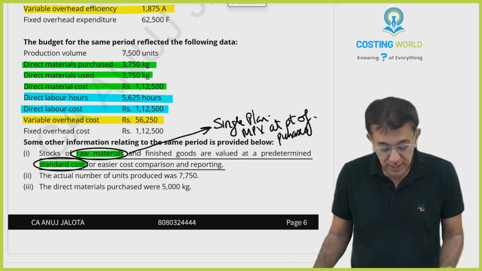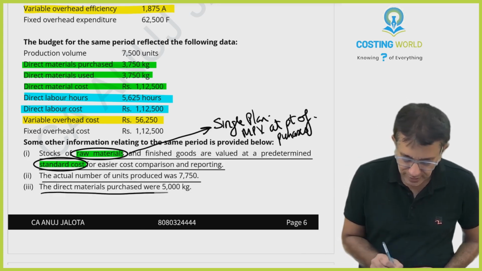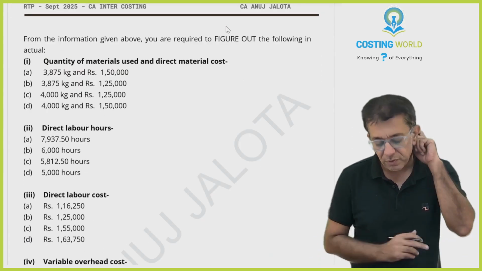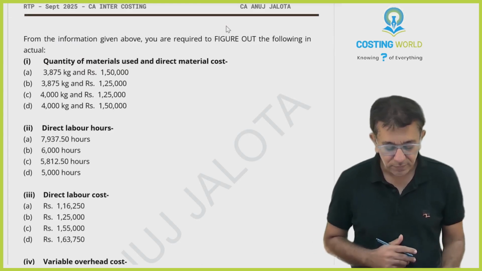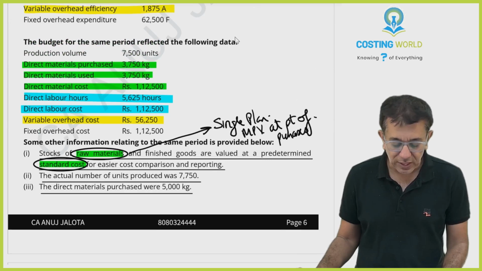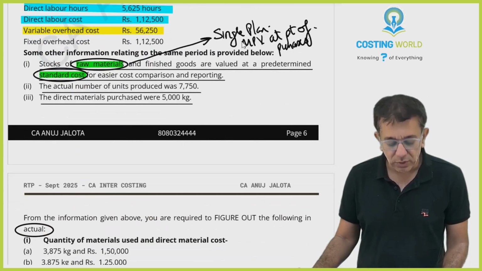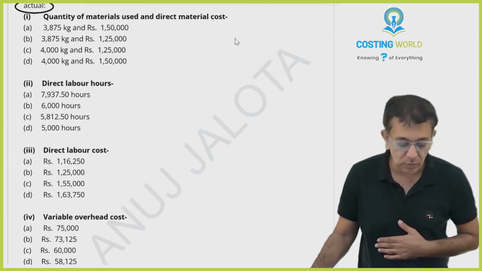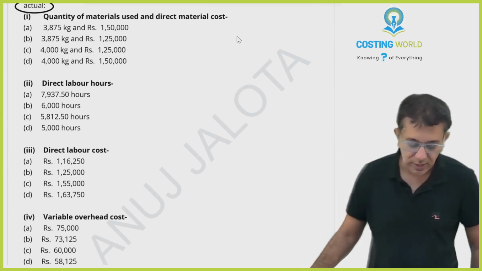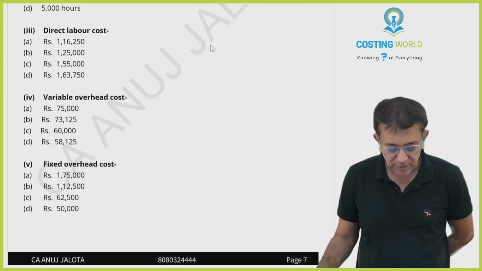The actual number of units produced was 7,750. The direct material purchase was 5,000 kgs. From the following information, you are required to figure out the following. In actual, so you have to find out all actual information. If you are thinking, budgeted data is over here, variances are given to you over here, you have to try to calculate the actual data. What actual data? Quantity of material used and direct material cost, direct labor hours, direct labor cost, variable overhead cost, and fixed overheads cost.